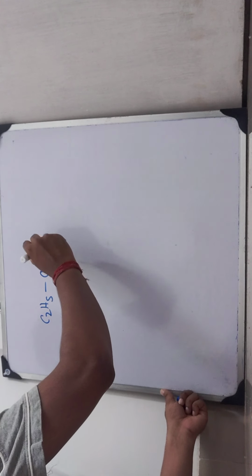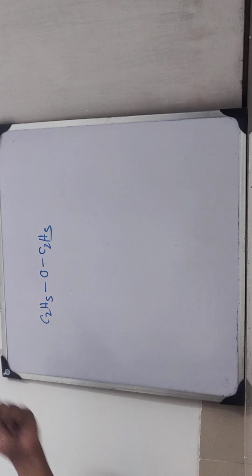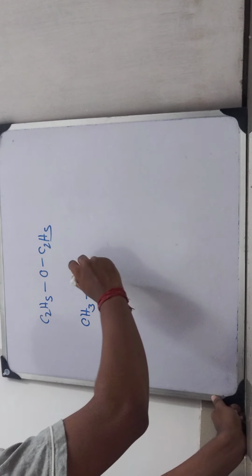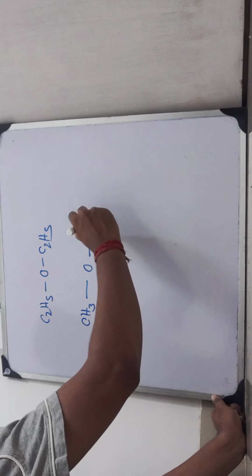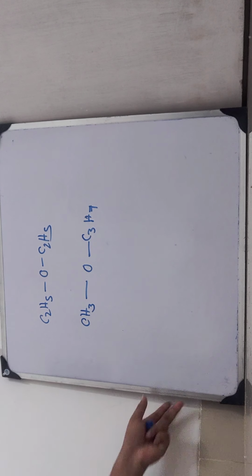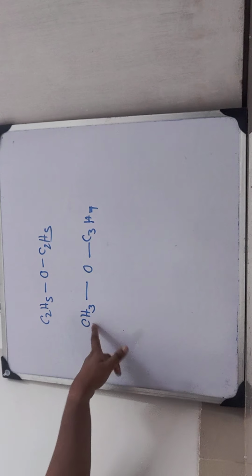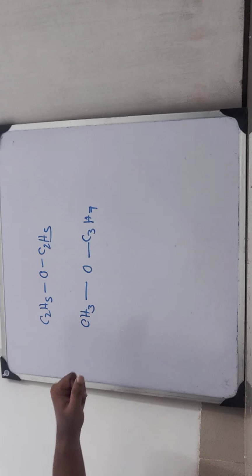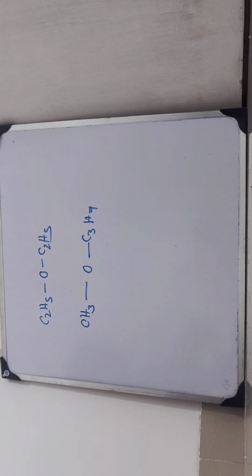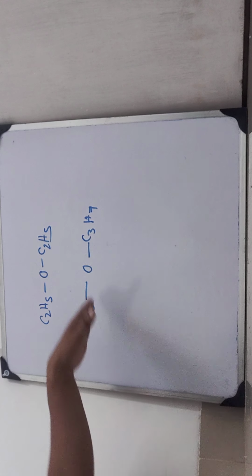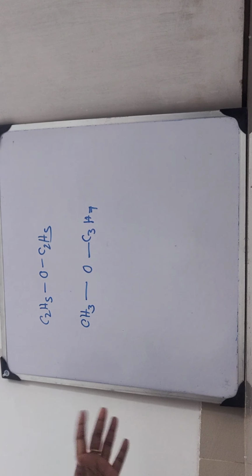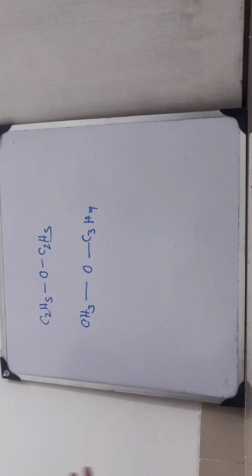For example, C2H5 O C2H5. I told you the name of this compound. It is ethoxyethane. But if I place 1 carbon on the left hand side and 3 carbons at the right hand side, then also the formula will remain same. Number of carbon 1 plus 3, 4. Number of hydrogen 3 plus 7, 10, and 5 plus 5, 10. And carbon 2 plus 2, 4. So in both the cases, the names are different. This is ethoxyethane, this is methoxypropane. Simple. But the position of O is differing.